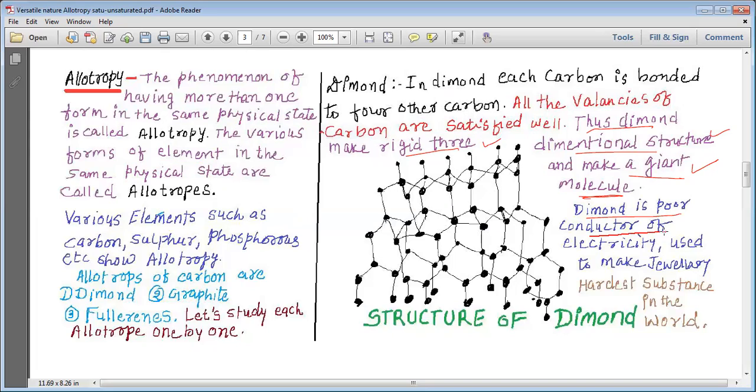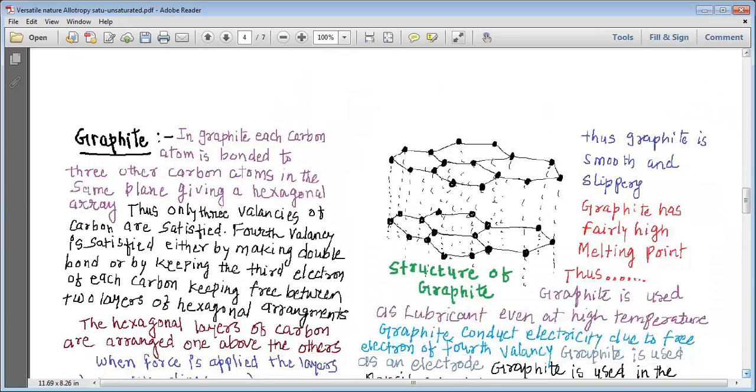Diamond is a poor conductor of electricity. These are the properties of diamond. And diamond is used to make jewelry. Diamond is the hardest substance in the world. So these are the three properties of diamond that we can study. Diamond is a poor conductor of electricity, is used for making jewelries, and is the hardest substance in the world.